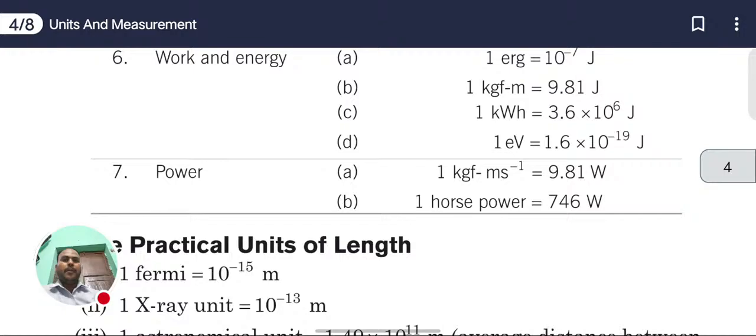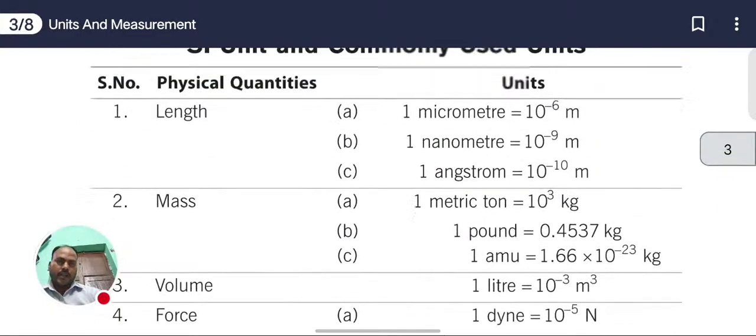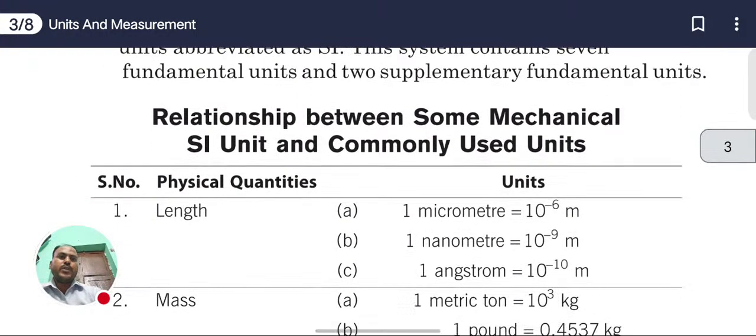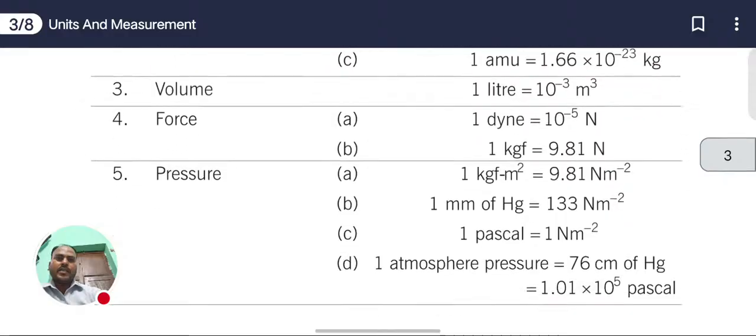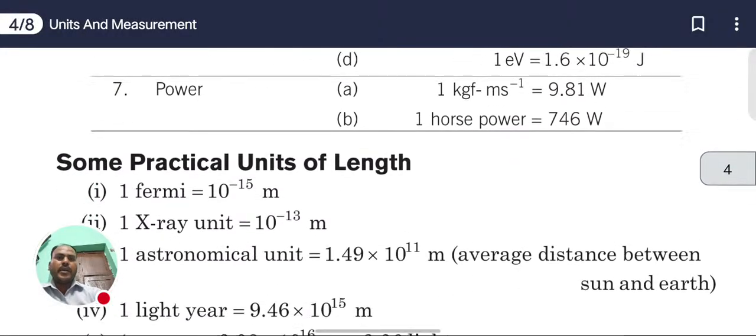Next, we have power. 1 kgf meter per second equals 9.81 watt, and another one, 1 horsepower equals 746 watt. So these all are about the relationship between some mechanical SI units and common units.